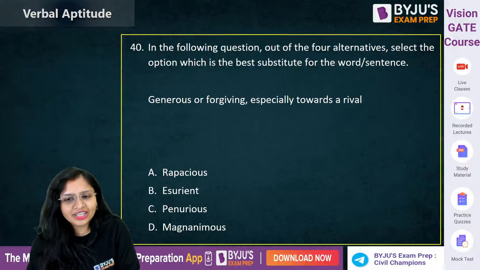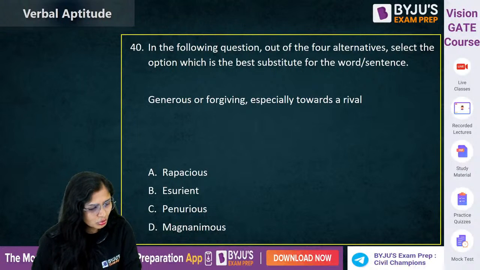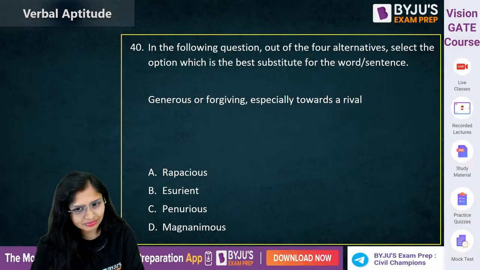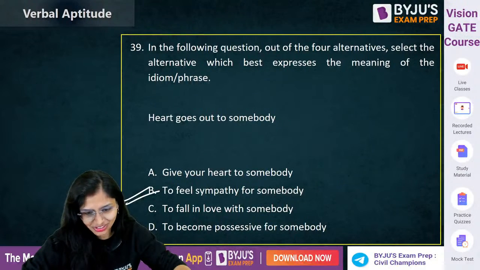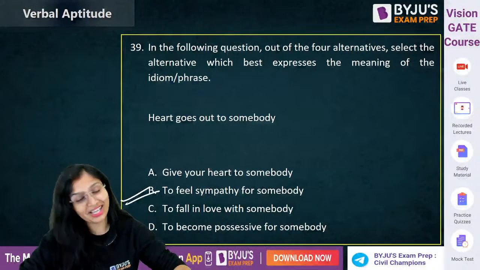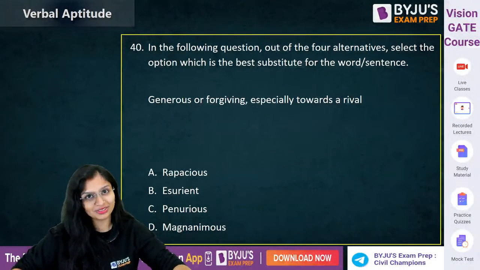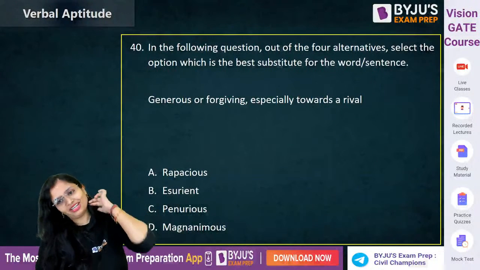Generous or forgiving, especially towards our rival. C is for me. What is it to fall in love with somebody? Oh my God. Thank you. If you think that I'm a person to be loved. Okay.